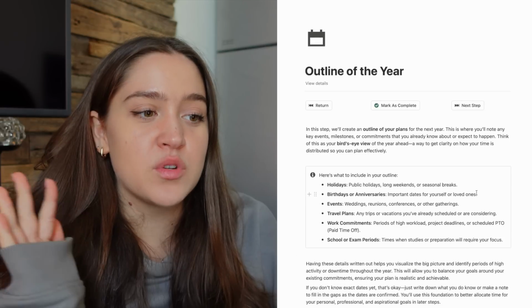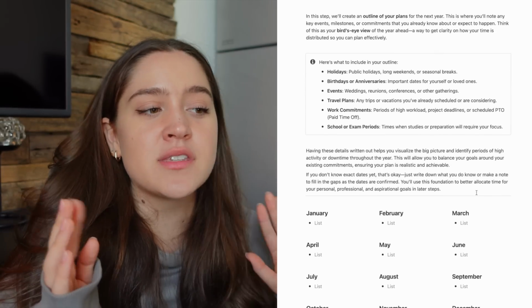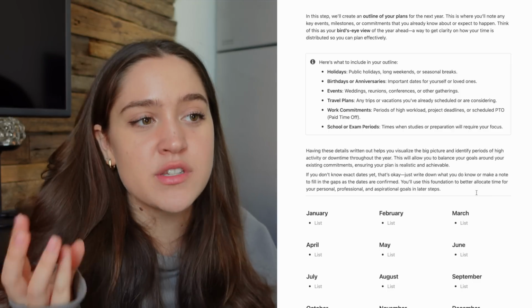So moving on to our next step, which is the outline of the year. So in this step, we're gonna basically write out the things that we already know are happening. And the reason for doing this is because sometimes we want to do all these things and then we write out our outline for the year and we realize our year is actually really, really busy and we're already planning a little bit too much. Or maybe vice versa, you know, maybe you plan out your year and you realize that actually I'm gonna be stable in one place all the time and I don't really have any big events going on, and maybe I can actually pick up a little bit more.